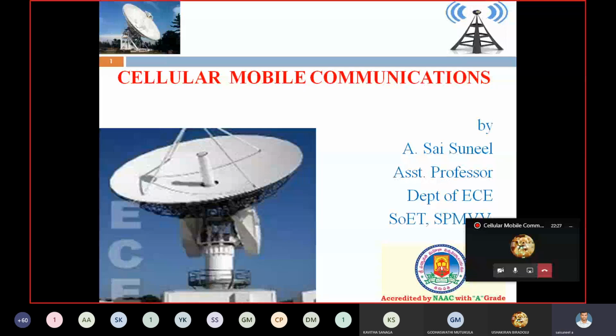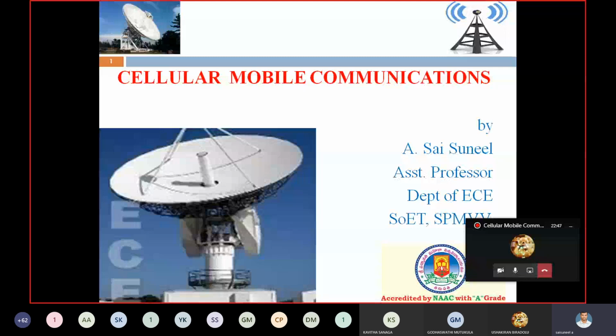After completing frequency management, how to allocate particular channels to a particular cell site is nothing but channel assignment. Today we discuss the topic of channel assignment.